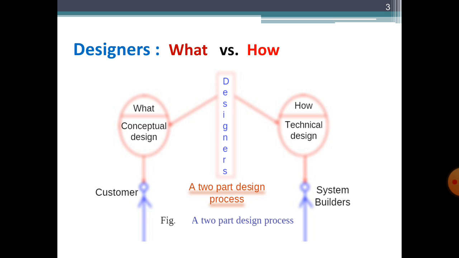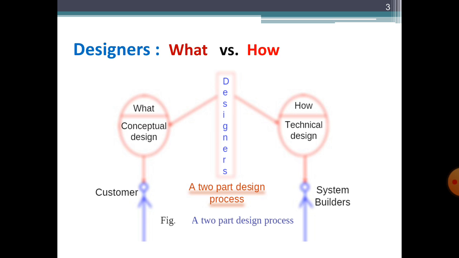So architecture is the first artifact in the design process which bridges this two-part process, or the gap between the customer and the system builders. This diagram shows how conceptual design is implemented in technical design. In conceptual design we are only concerned with what the system will do, while in technical design we are concerned with how the actual system will be built and how it will perform its functions.